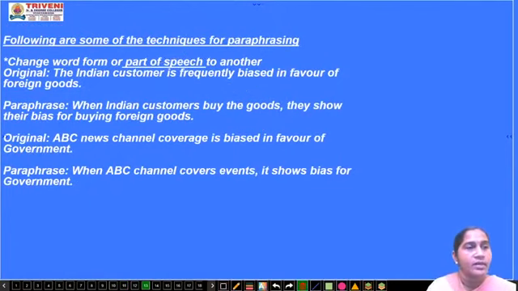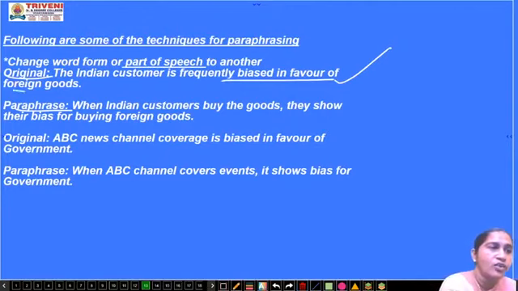Now, see this one. Change word form of part of speech to another one. This you have seen. See the original sentence and the paraphrase sentence. This is the first sentence. What is the first sentence? The Indian customer is frequently biased in favor of foreign goods. Okay, biased in favor of foreign goods means they mostly like the foreign goods, is a sentence given.